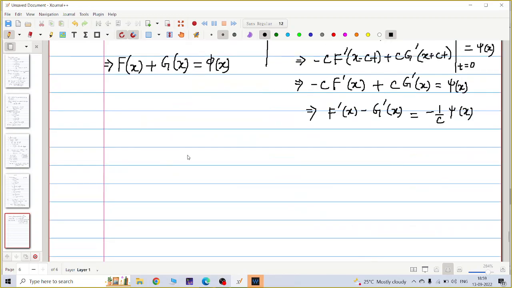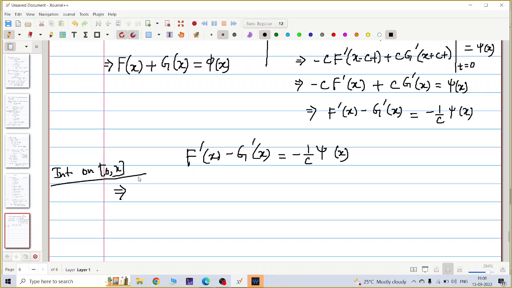Okay, let me write this equation again: F dash x minus G dash x equal to minus 1 by c psi of x. Now I integrate this whole thing from 0 to x. What should I get?